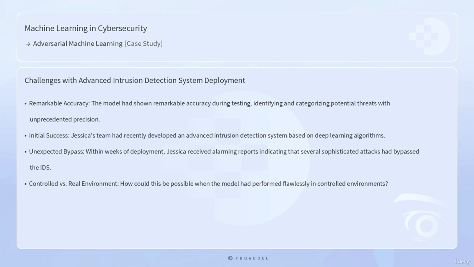Jessica's team had recently developed an advanced intrusion detection system based on deep learning algorithms. The model had shown remarkable accuracy during testing, identifying and categorizing potential threats with unprecedented precision. However, within weeks of deployment, Jessica received alarming reports indicating that several sophisticated attacks had bypassed the IDS. How could this be possible when the model had performed flawlessly in controlled environments?